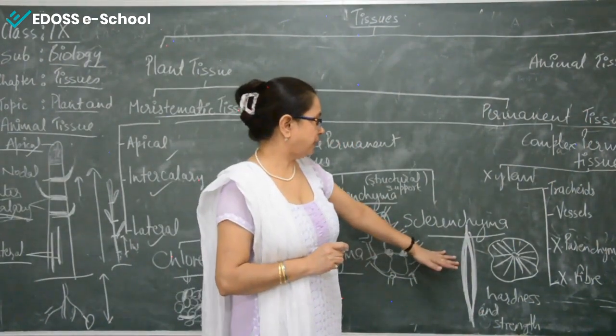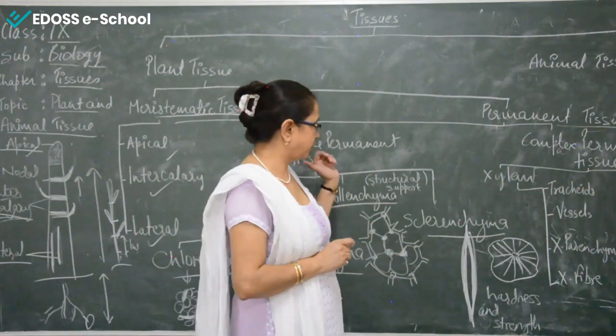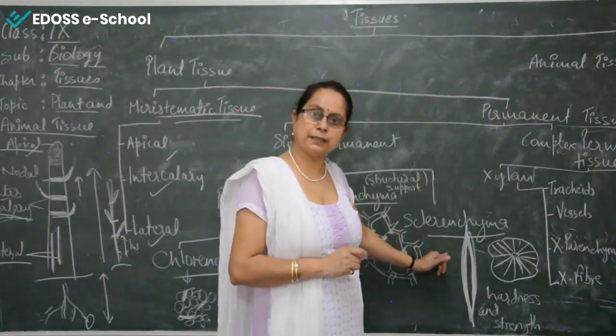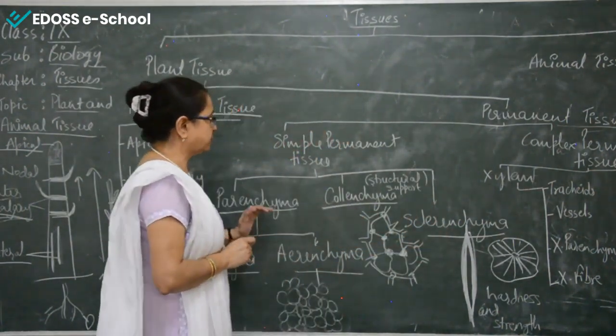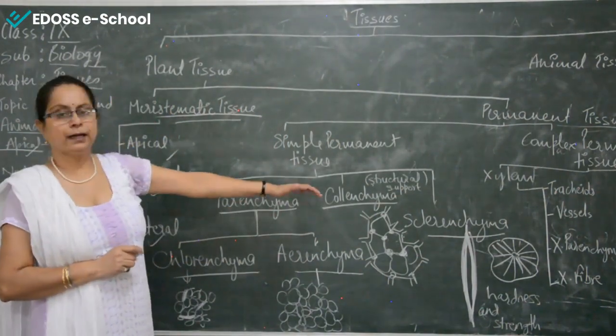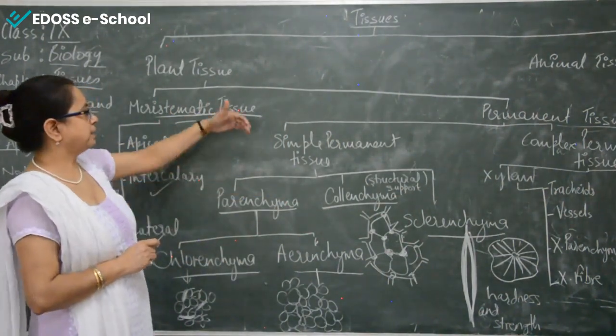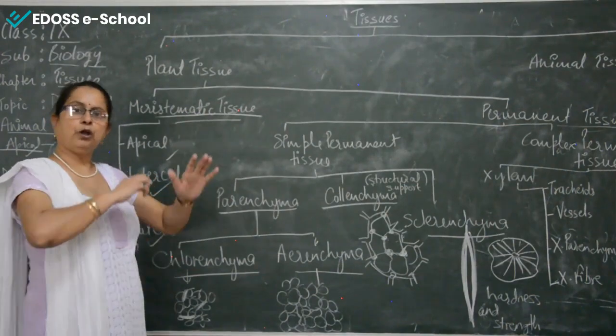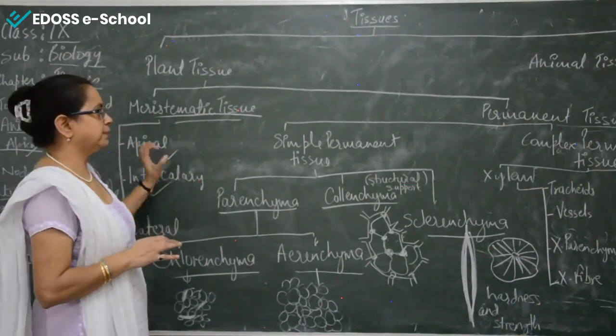So questions have been asked from these topics: give an example of sclerenchymatous tissues, what are the specific features of the parenchyma and collenchyma, or describe simple permanent tissue. So a lot of questions have been made from all these topics.